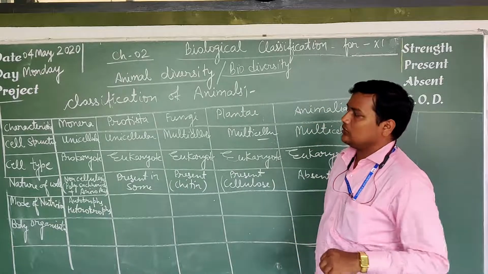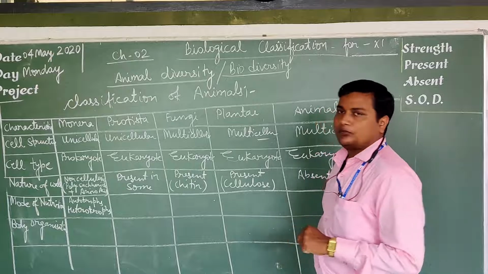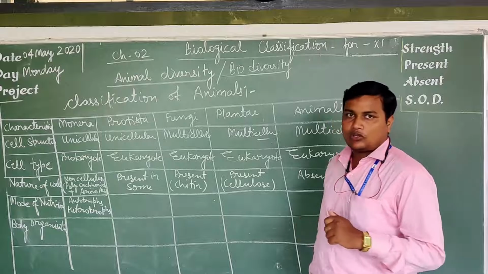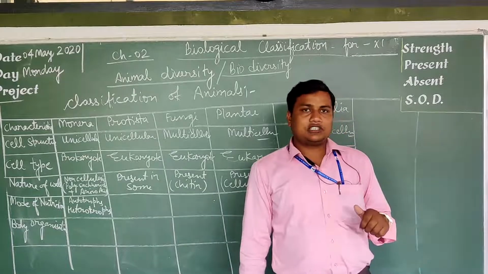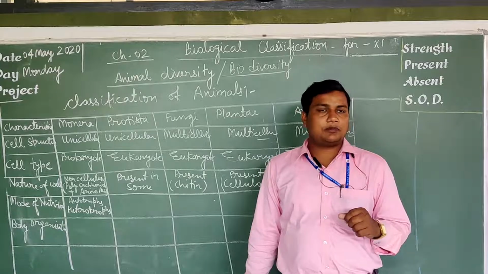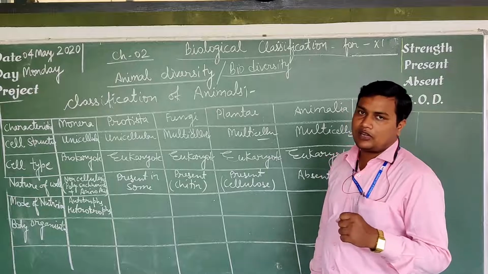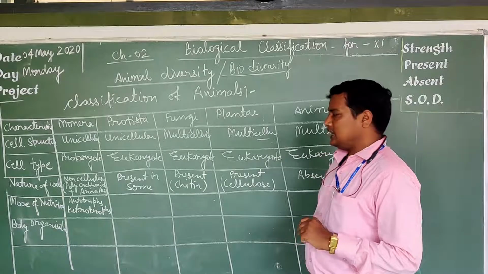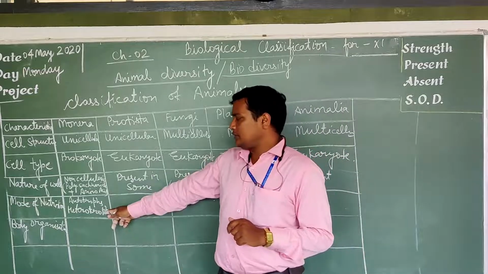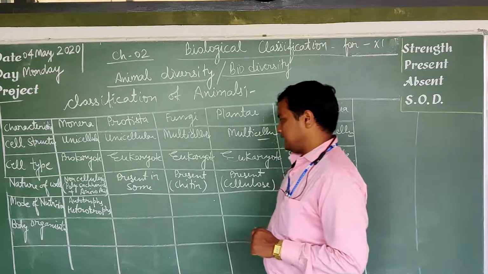Photoautotrophs have chlorophyll and require sunlight for the preparation of their food. Chemoautotrophs require a special type of chemical for the preparation of their food. Chemoautotrophs are nitrifying bacteria. Some Monerans are heterotrophs. Heterotroph means they depend on the host body for nourishment.